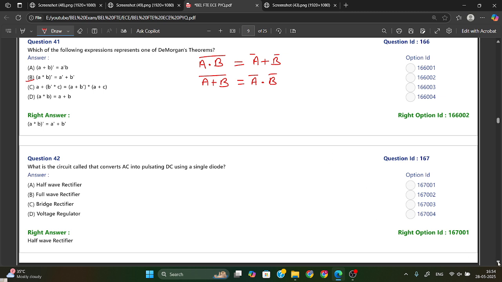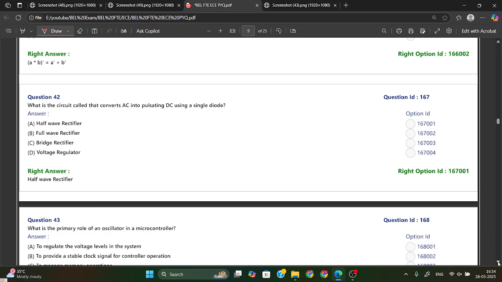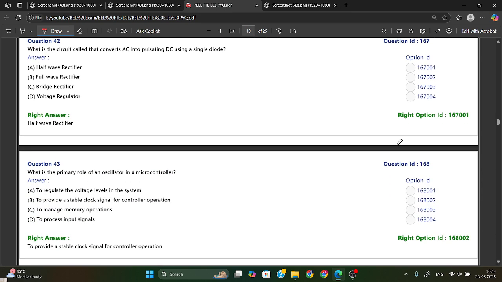Okay, so the next one is, what is the circuit that converts AC into pulsating DC using a single diode? Okay, so a rectifier is there. Rectifier circuit is used to convert AC into pulsating DC.